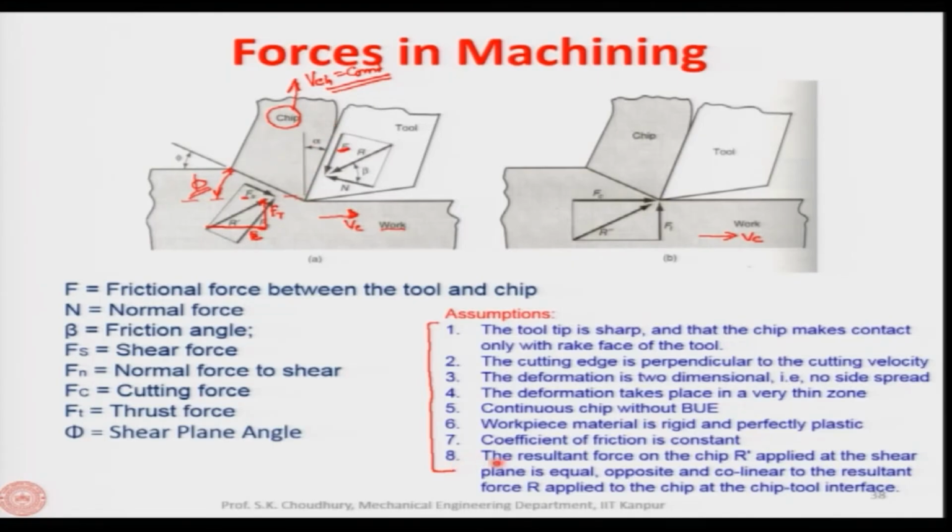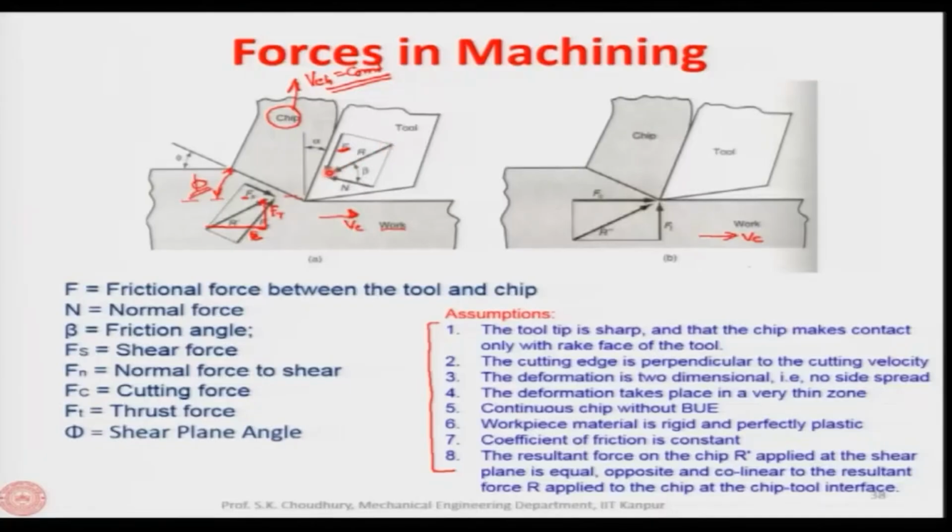And finally, they have assumed that the resultant force on the chip r prime applied at the shear plane is equal, opposite and collinear to the resultant force r applied to the chip at the chip tool interface. So, r and r prime, as I said earlier, have to be collinear, equal and opposite. So, with these 8 assumptions, they have correlated these forces along with the angles.